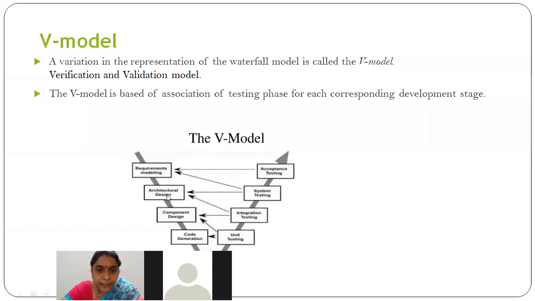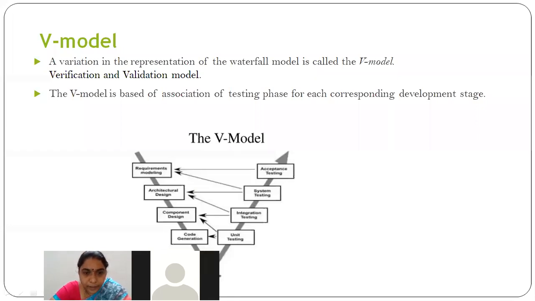And while preparing the architecture design, you will be writing the test cases for system testing. And while preparing the component design, you will be writing the test cases for integration testing. And while writing the code, you will be writing the test cases for unit testing. So parallelly, in each phase, you are preparing some testing documents, right? Now you generated the code and the executable software is ready. After the executable software is ready, you can't deploy it to the client, right? Now you need to perform testing.